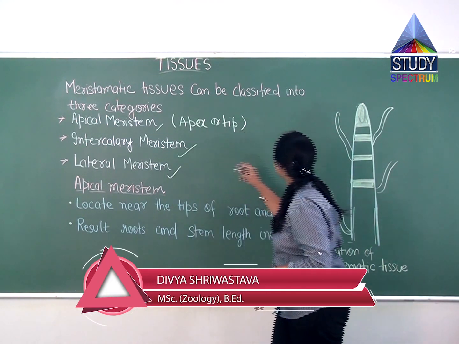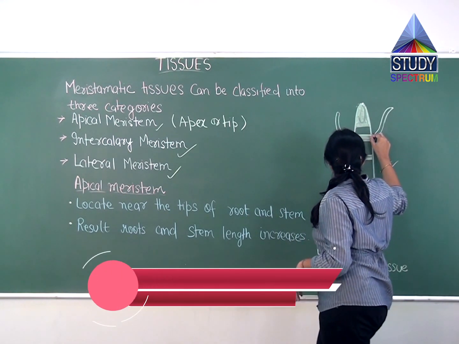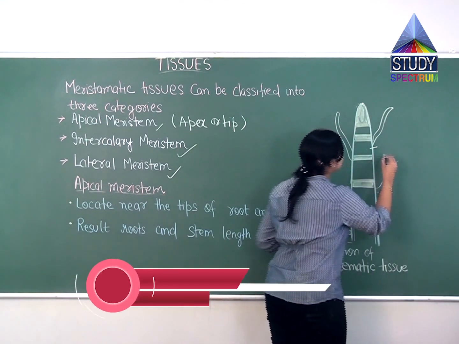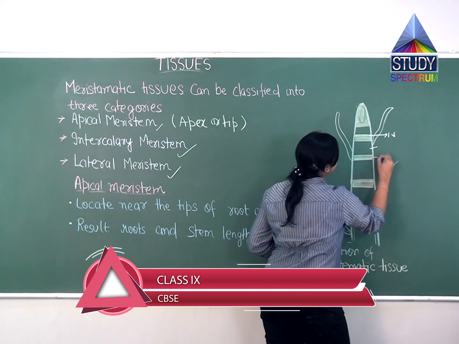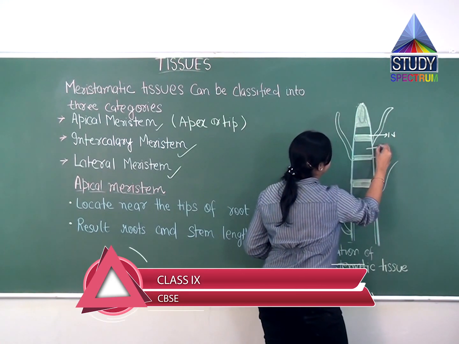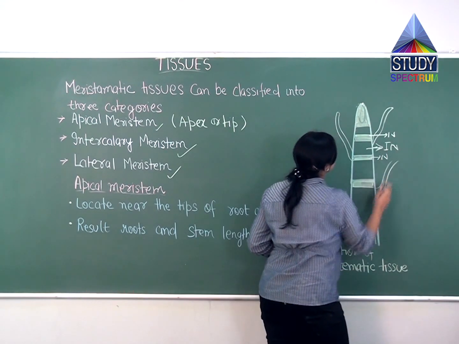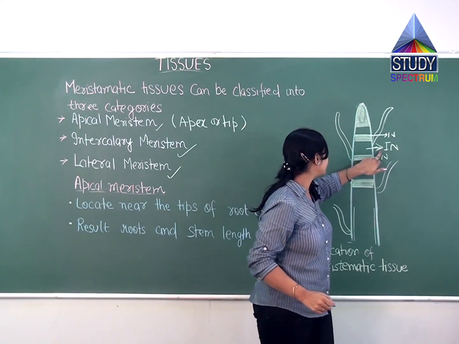Intercalary meristem means the intercalary meristem will be present at the internodes. Which region will be the internodes? So this region will be a node and this is a node. The space between two nodes will be the internode. So the intercalary region will be present at the internodes.